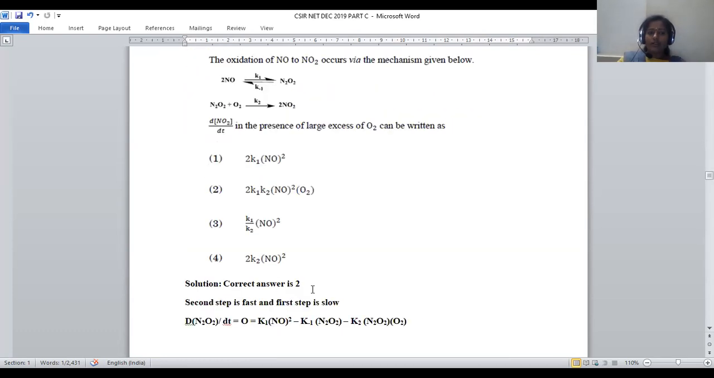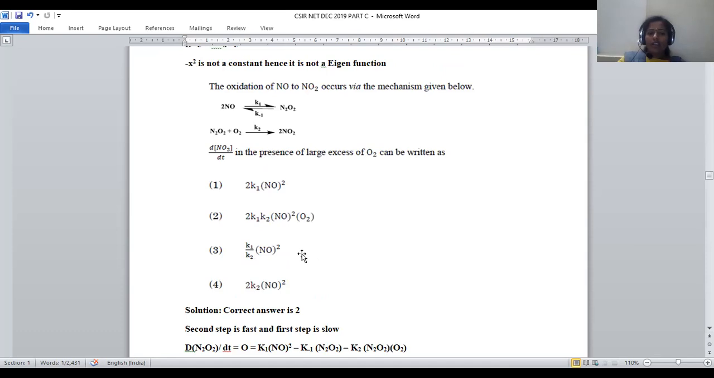Let us move on to question number 26, where oxidation of nitric oxide into nitrogen dioxide occurs via the mechanism given below, right? We take nitric oxide and it is converted into N2O2 with rate constant K1. N2O2 can then be added with oxygen, so that K2 will be followed, giving the formation of nitrogen dioxide. So when we take the differential dNO2/dt in the presence of a large excess of oxygen,